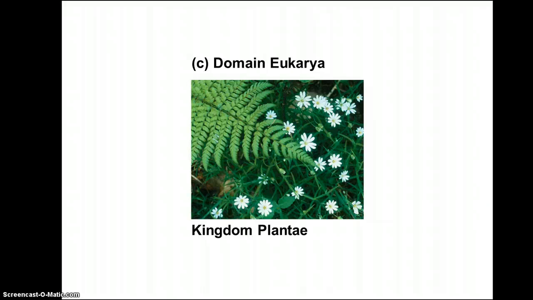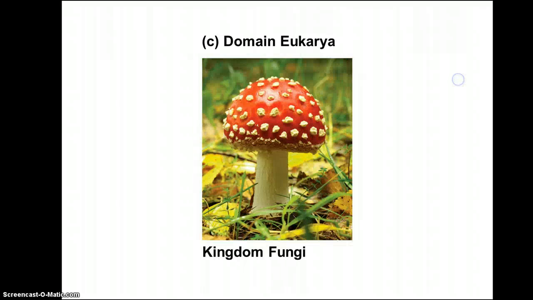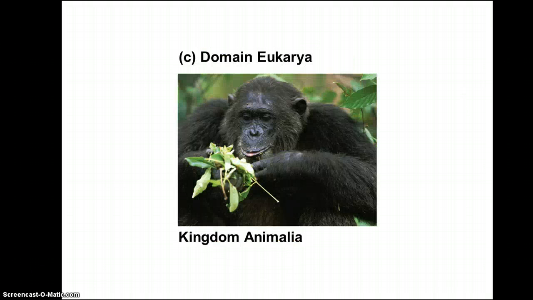Domain eukarya, kingdom Plantae, obviously those are going to all be photosynthetic. These are going to be your plants. Domain eukarya, kingdom Fungi, these are going to be, like I said, your decomposers, your morel mushrooms, the shiitake mushrooms. All of these things are fungi. And this structure that you actually see sprouting up above the ground, that's the fruiting body. There is this whole root system that you don't see underneath the ground that is actually the main body of the organism. Domain eukarya, kingdom Animalia, you're quite familiar with that one.